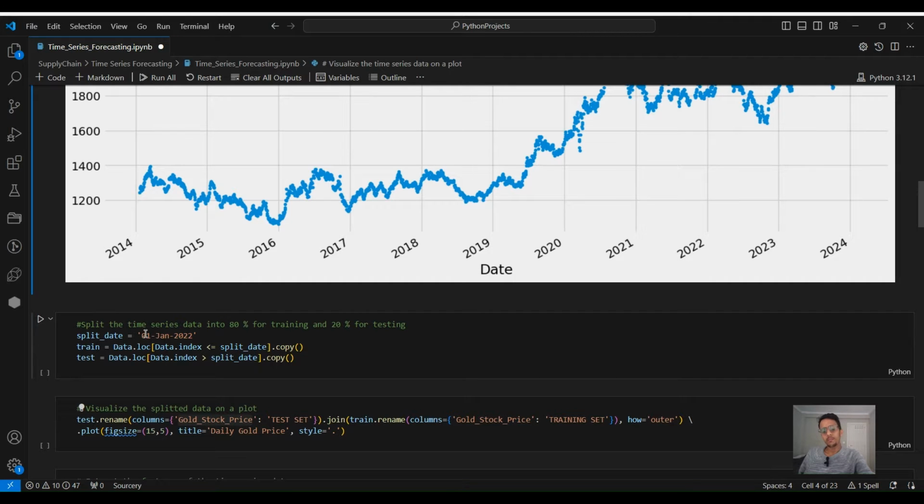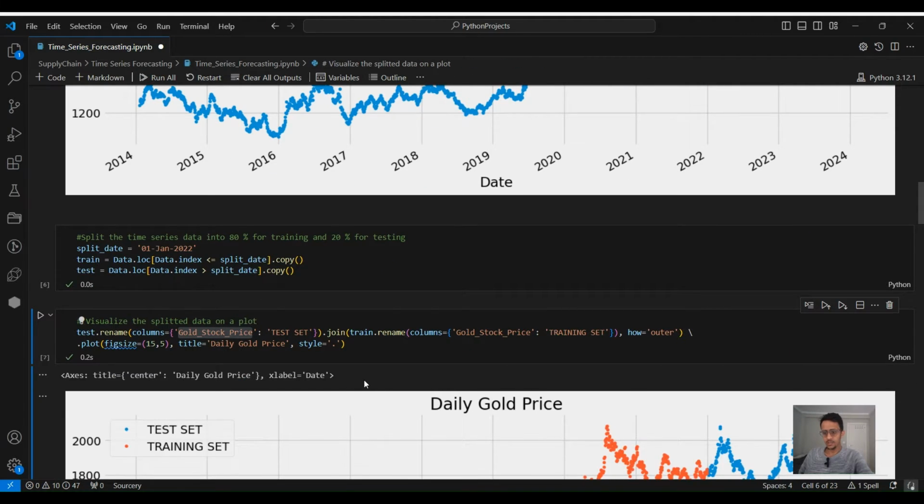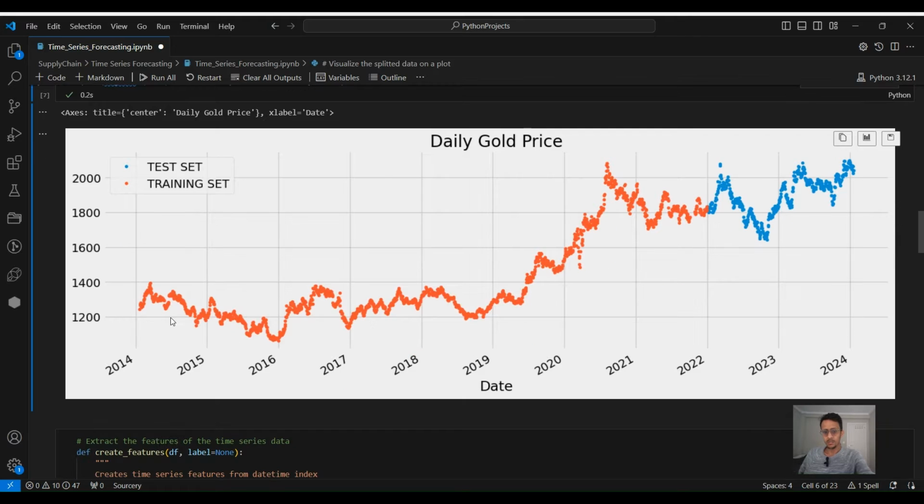We will take the data after the 1st of January 2022 as the test data, and the data before that will be the training data. So we have split it. Let's visualize our data now. This is going to be our training set in orange from 2014 to 2022, and the last 2 years will be our test set.